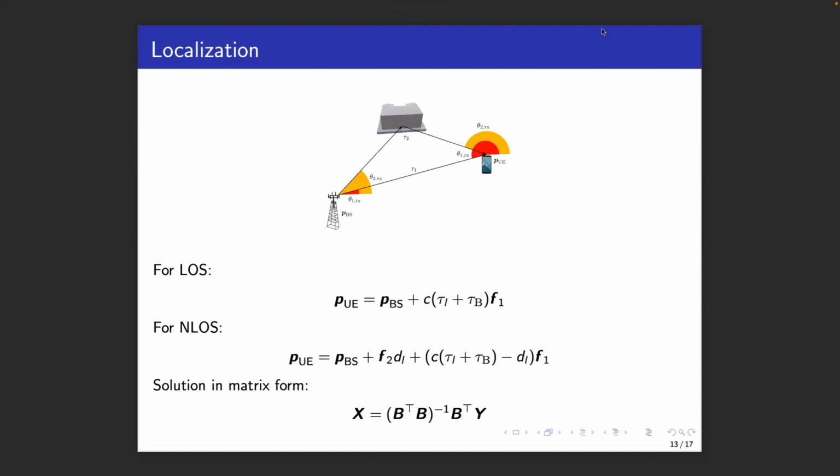After angle of arrival, angle of departure, and delay estimation, the localization algorithm is called. We consider a simple method here and also work with several simplifying assumptions. For instance, that the base station and user are synchronized, and that the base station and user orientation are known. This allows us to have a closed form expression for the position based on the measurements. Here, f1 and f2 are unit vectors derived from the angles of arrival and angles of departure, and the matrices B and Y are provided in the paper.